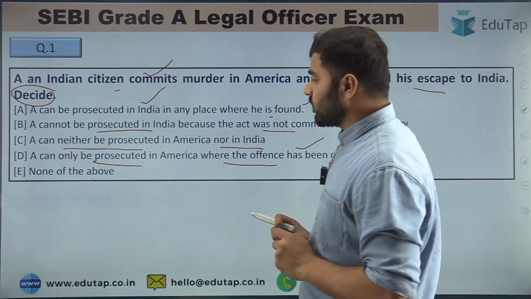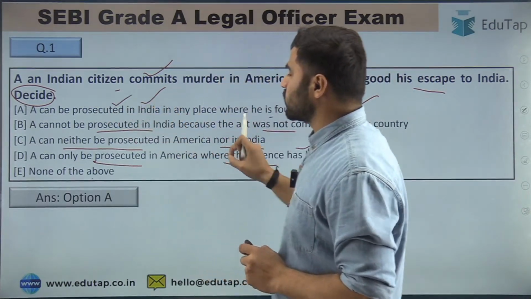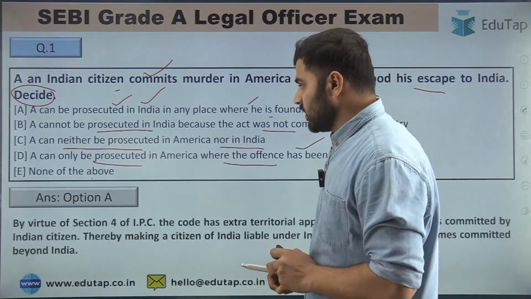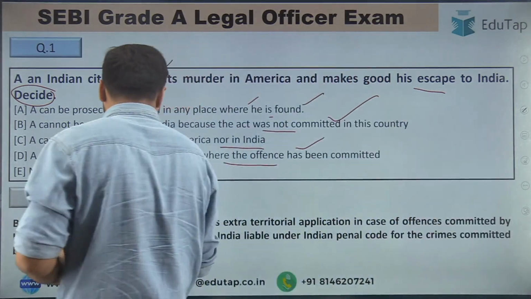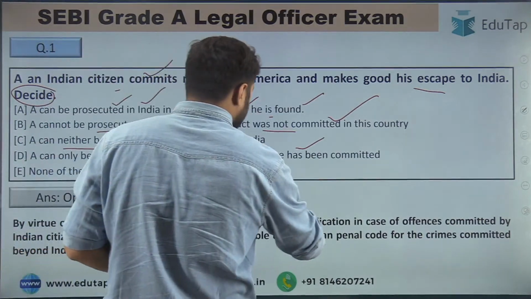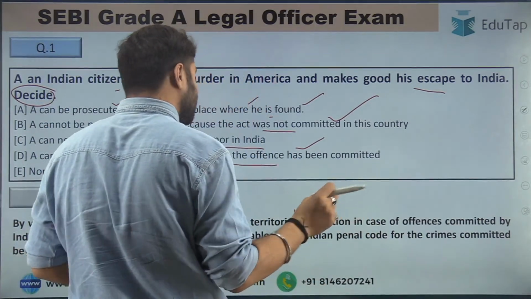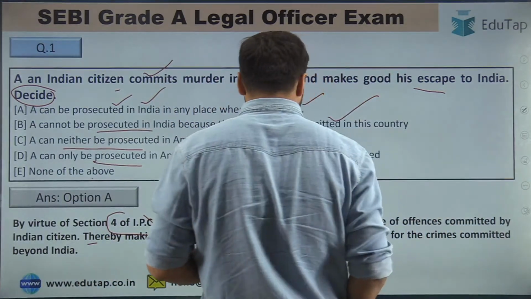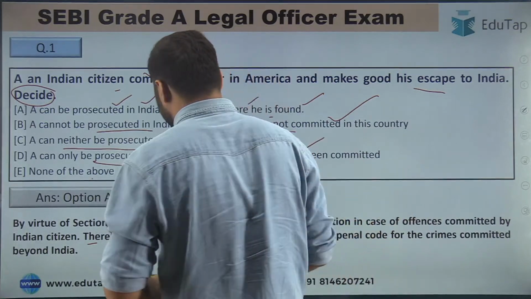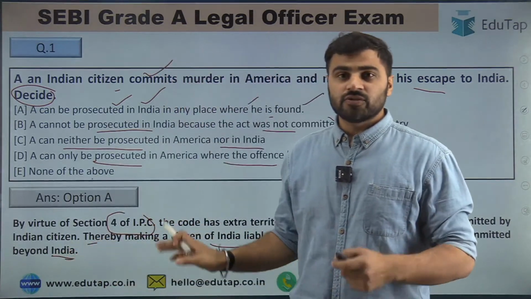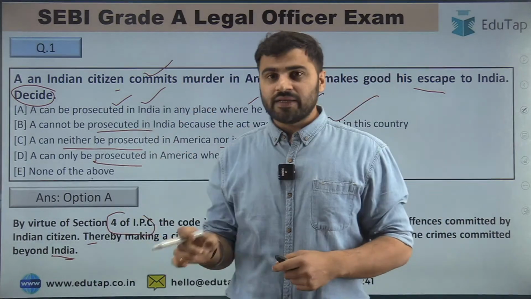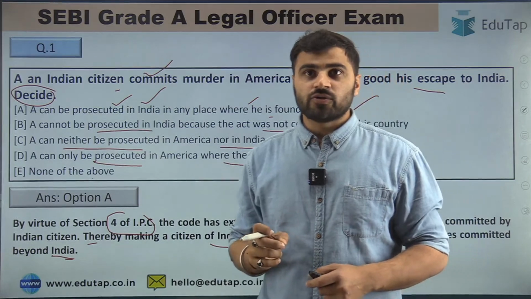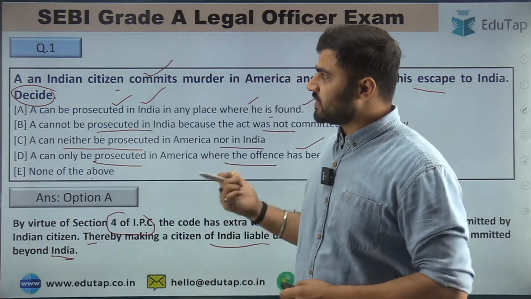The right answer for question number first is option number A, that is, A can be prosecuted in India in any place where he is found. So guys, by virtue of section 4 of the Indian Penal Code, the code has extraterritorial application in case of an offence committed by an Indian citizen, thereby making a citizen of India liable under the Indian Penal Code for crimes committed beyond India, right guys? So you will get the answer of this question by reading section 4 of the Indian Penal Code. Very good. So Ujjwala is saying option number A.